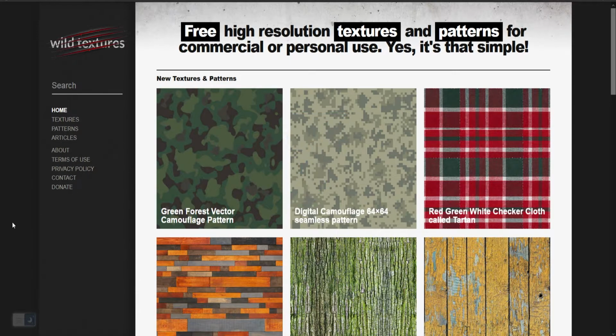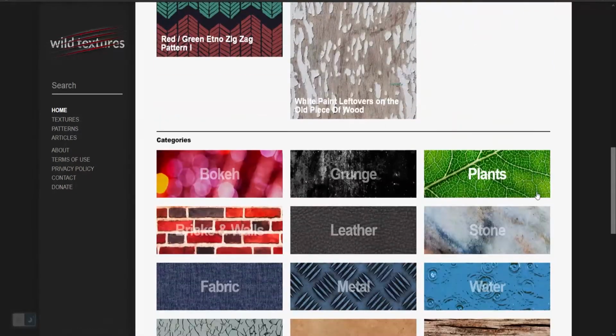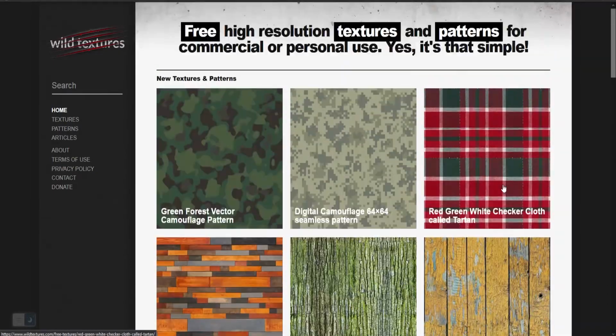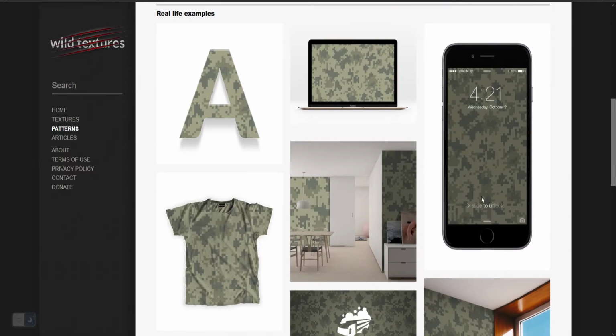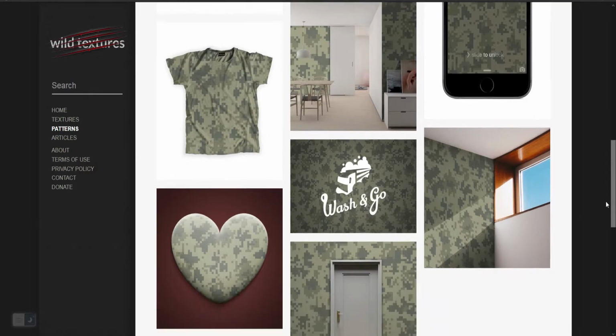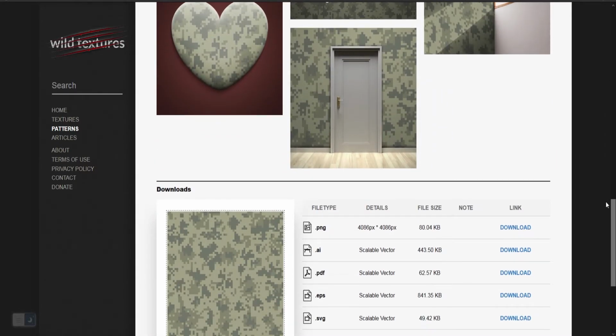So website number 7. It's called Wild Textures, and I think this is a really useful site. You find all these useful textures of all different types, but what really sets this pattern texture site apart from most of the others is, let's say you click on one of these, it'll show you real world examples of how this has been used. It's here in the header, it's on various screens, used as wallpaper, on a shirt, on objects of different types.